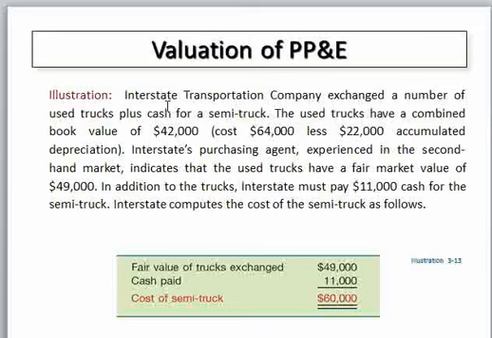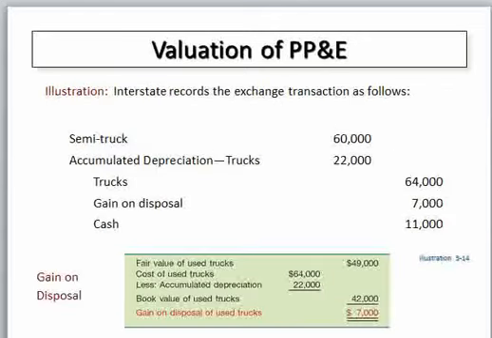Therefore, how do we determine the cost of the semi-truck in the exchange? Simply, you have to evaluate the fair value of the used truck plus the cash payment by the company. Then 49,000 plus 11,000 is equal to 16,000 in exchange. That 16,000 is the cost of the coming, or new, truck. Then simply you have to calculate in such a way.